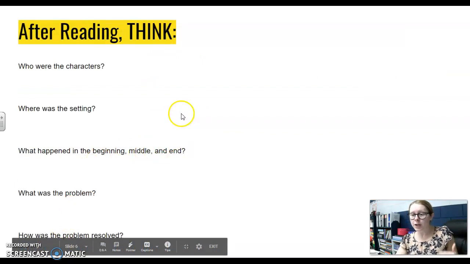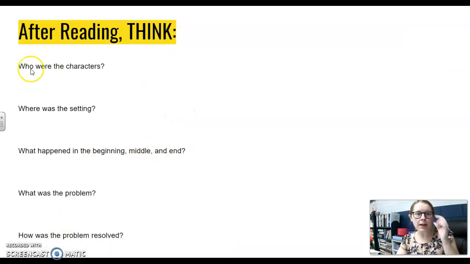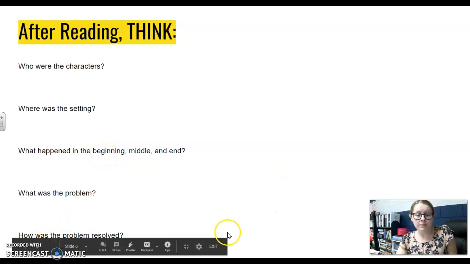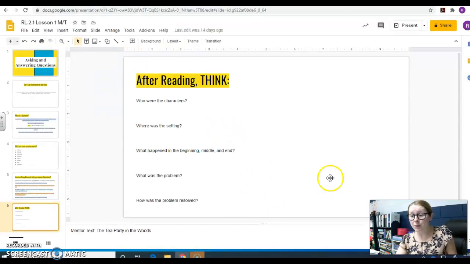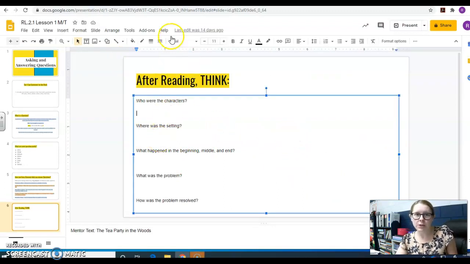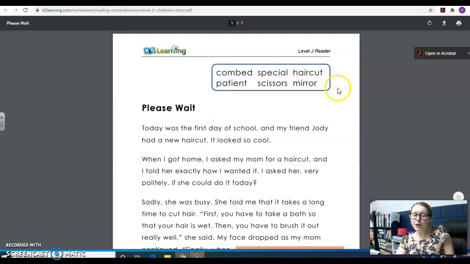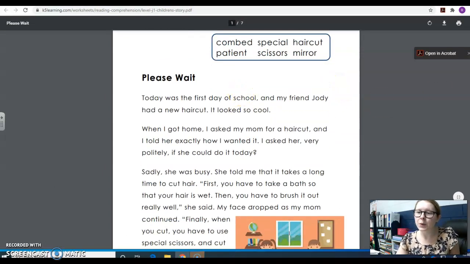So after you're done reading a fiction story, you would ask, who were the characters? Where was the setting? What happened in the beginning, the middle, and the end? What was the problem? How was the problem resolved or fixed? Great. So that's exactly what we're going to do today. I'm going to read you a little story, and then after we're finished reading, we're going to answer some of these questions. And the story that we're going to read is called Please Wait.